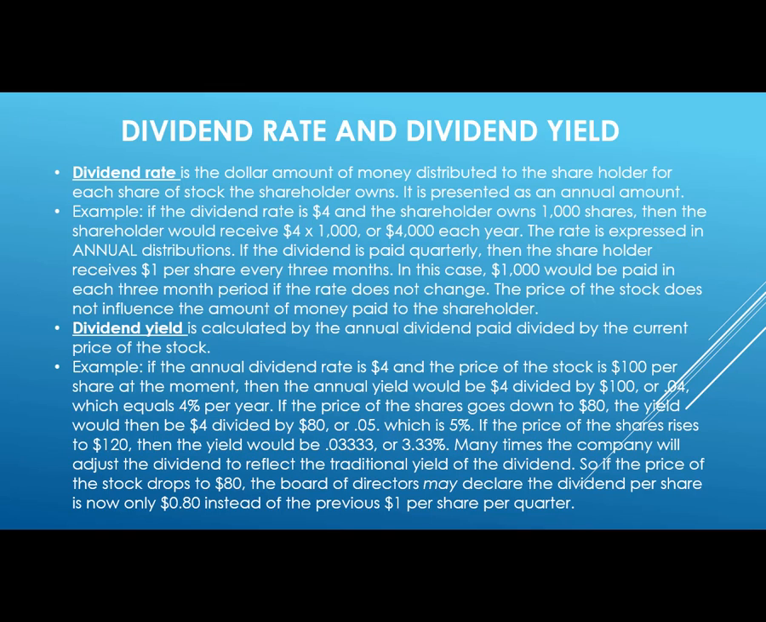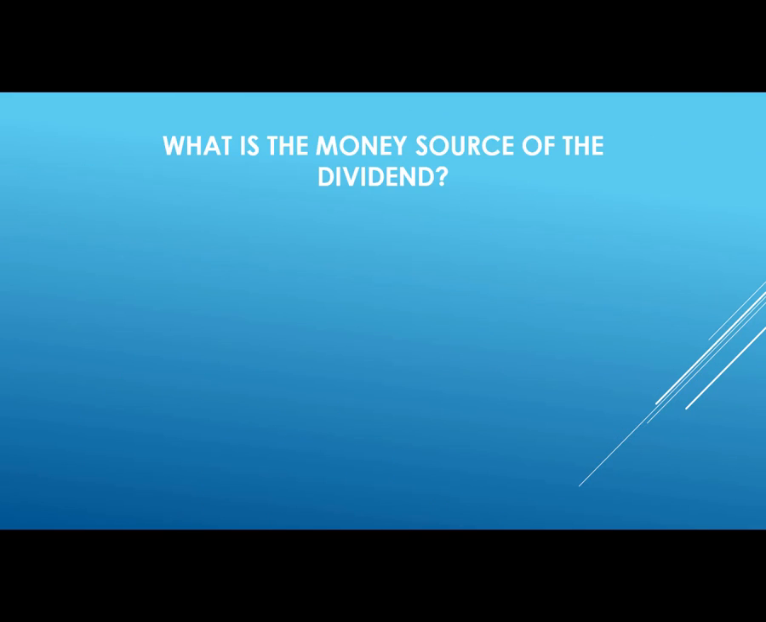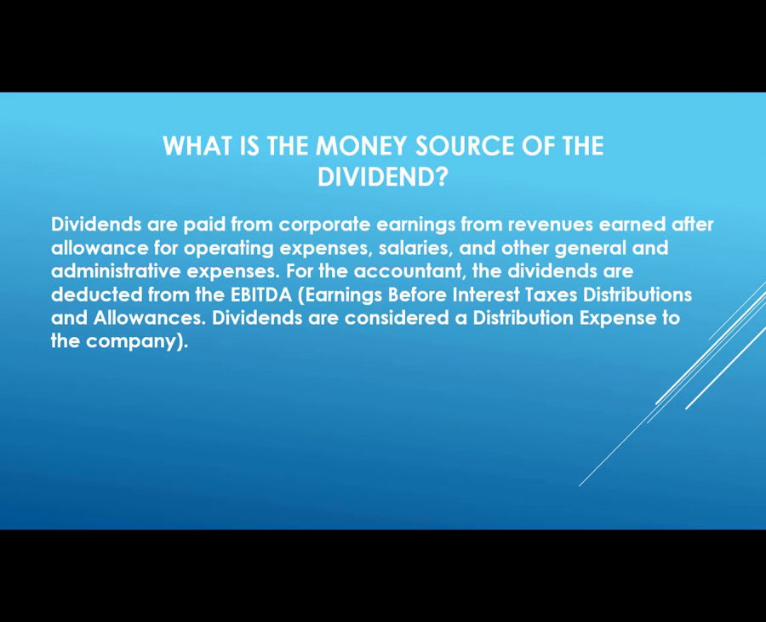Then we have the distribution date, which is when the shares are actually paid on or the dividend actually arrives to the investor. What is the money source of the dividend? Well, it comes from corporate earnings. In other words, revenues earned. And that comes after the calculation for operating expenses, salaries, and other general and administrative expenses.